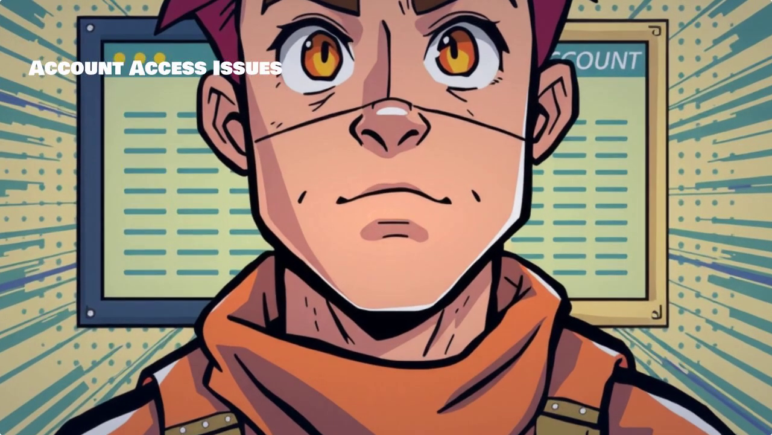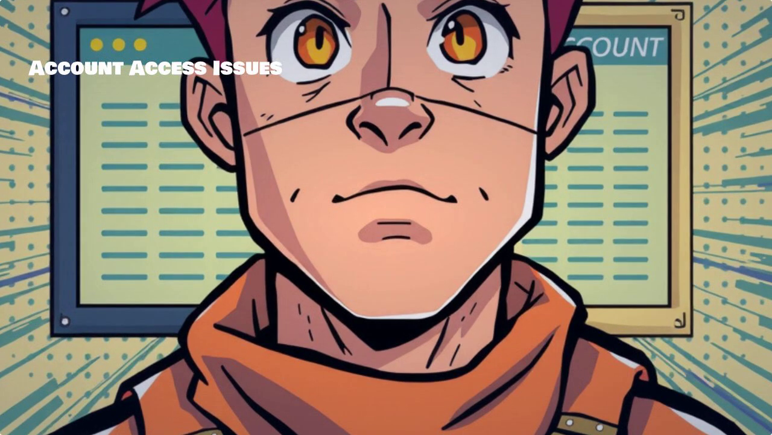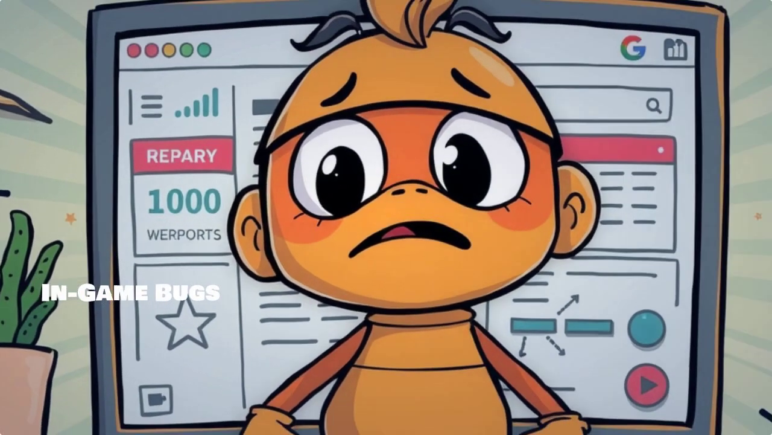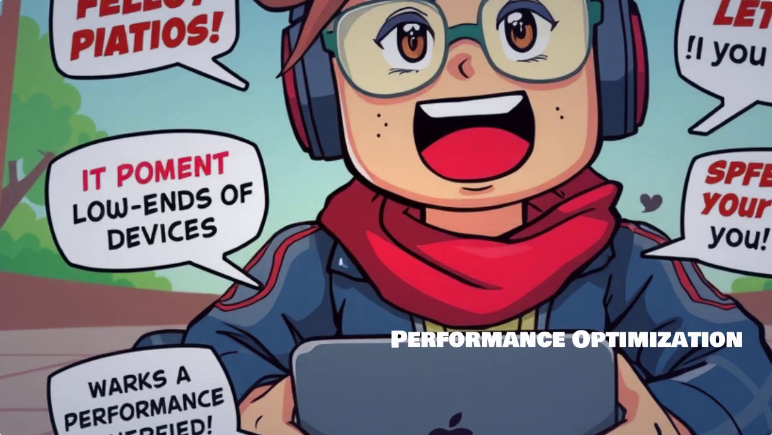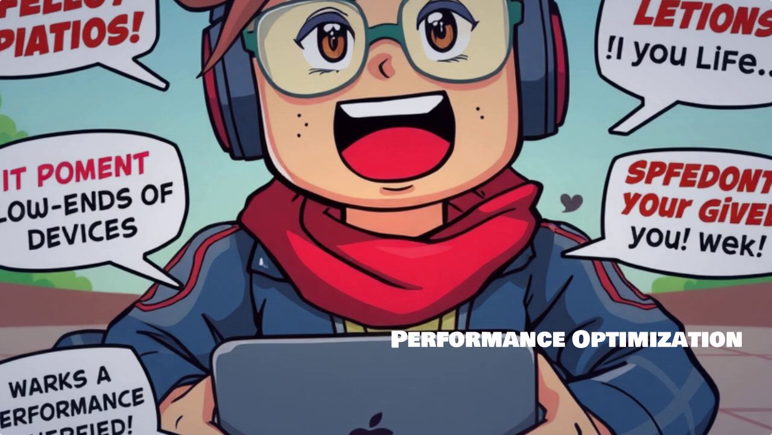If you've lost access to your account, don't worry. We'll go through the steps to recover hacked or closed accounts. Encountering in-game bugs? Learn how to report them and explore some workarounds that can help make your game smoother. Playing on a low-end device? Here are some tips for optimizing performance for a better gaming experience.